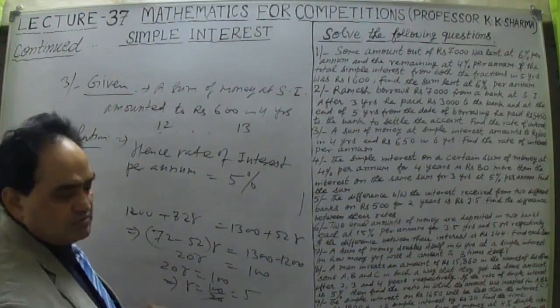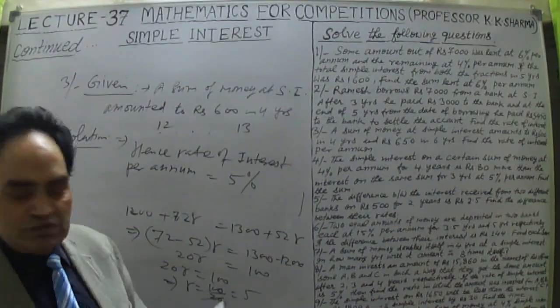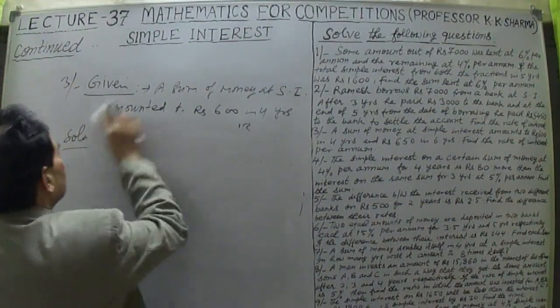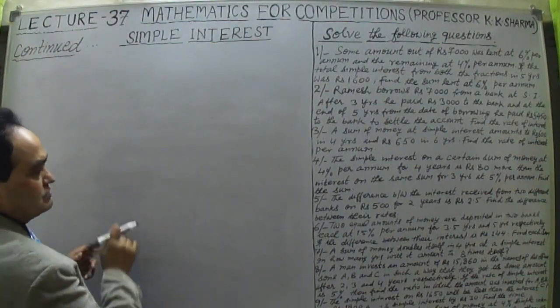Right? So in this way, we just equated the two values of principal. The principal is the same in both the cases. That is the point. Okay, so the answer here is: rate percent is 5%. That is question number 3 we completed. So let us take now question number 4.